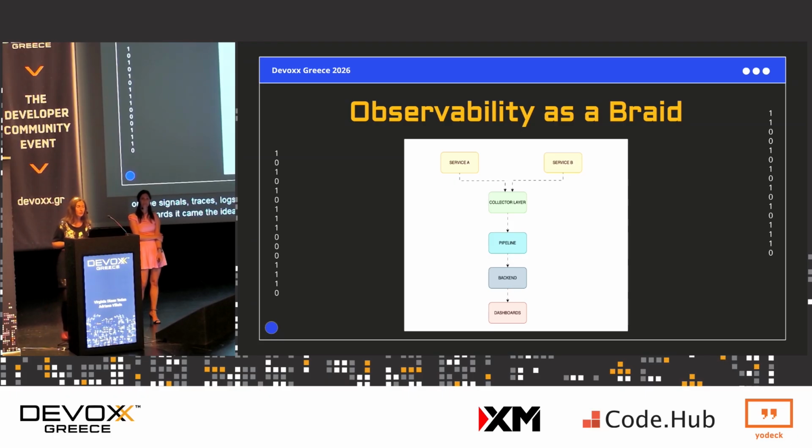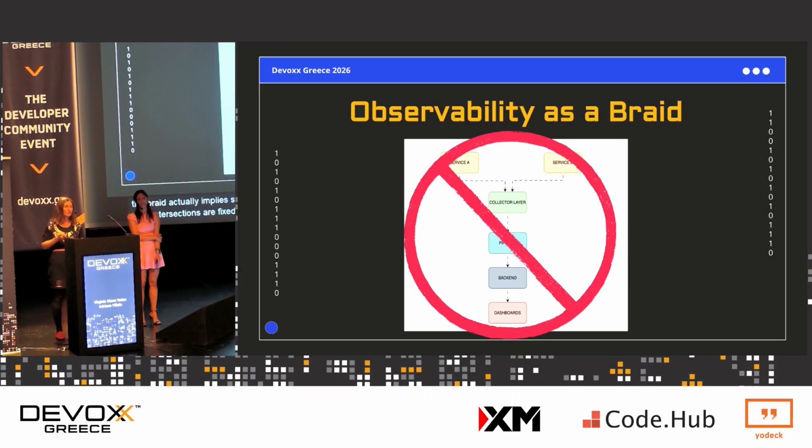That was around 2021, and Ted Young wrote an article about that, looking at observability signals as linear. The braid implies structure and predictability, where each strand follows a path and their intersections are fixed. However, this doesn't really sound like the current state of observability that we have at the moment.